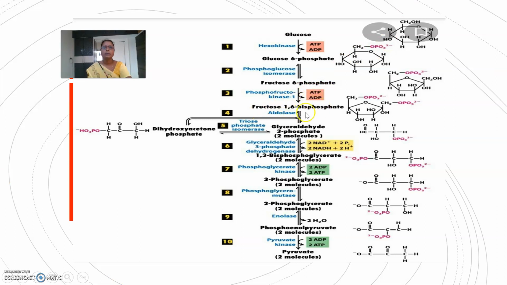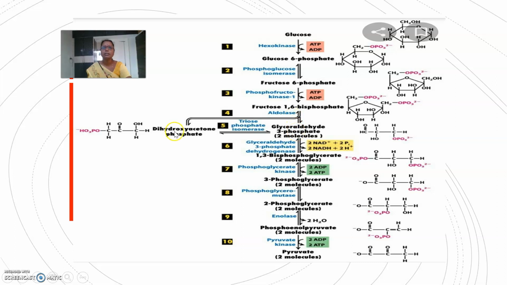Fructose 1,6-bisphosphate cleaves and produces dihydroxyacetone phosphate and glyceraldehyde 3-phosphate. The enzyme involved is aldolase.